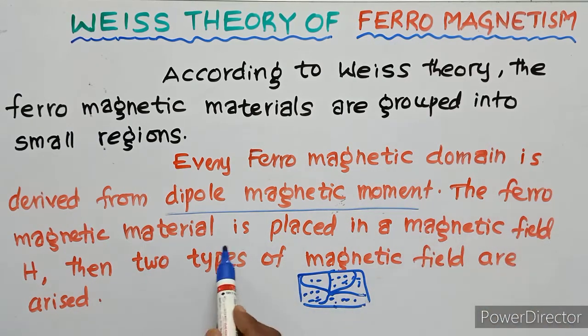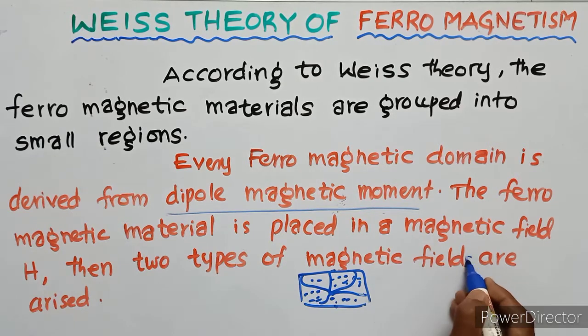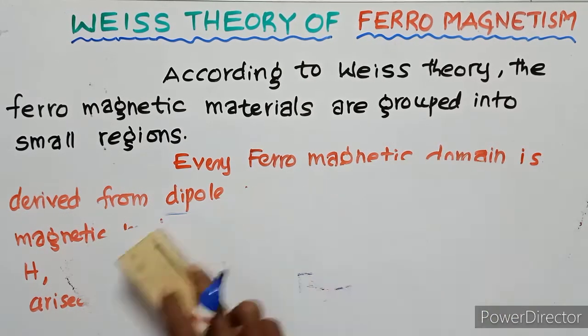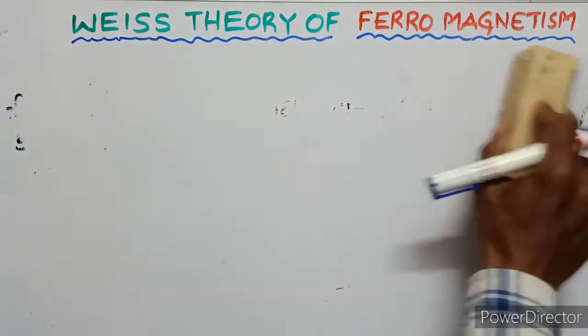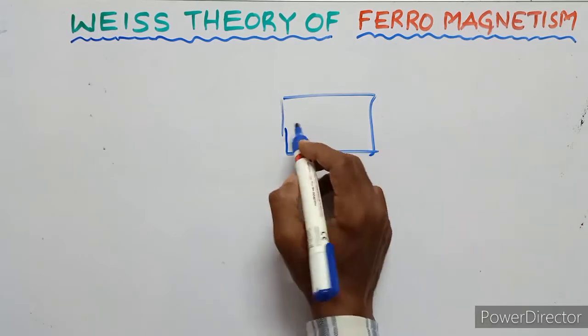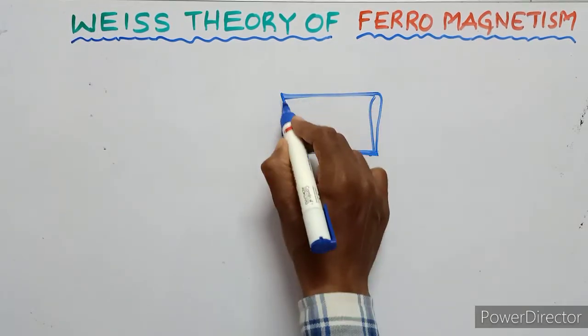Let us consider the ferromagnetic material is placed in a magnetic field. That magnetic field is H. Then two types of magnetic fields are arised. For example, this is the ferromagnetic material.